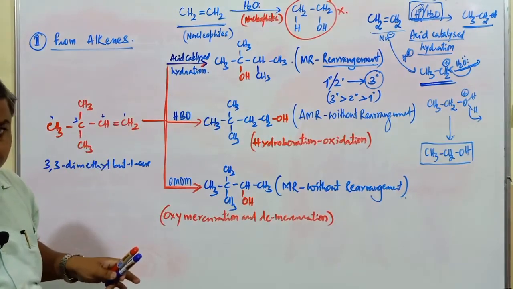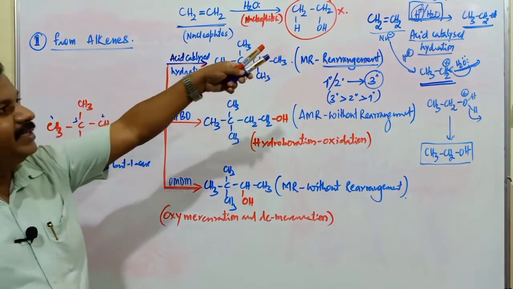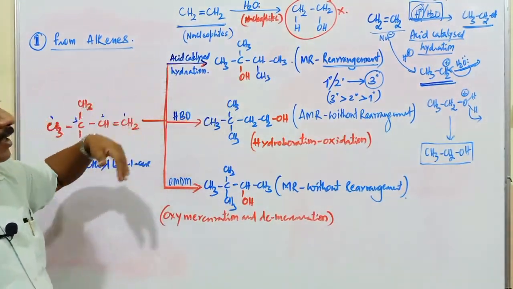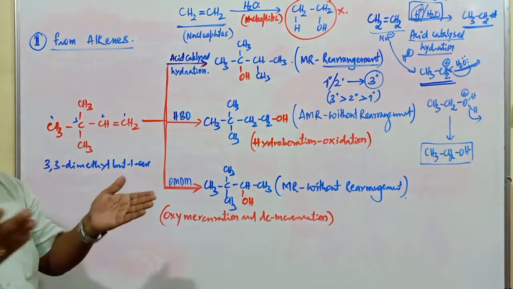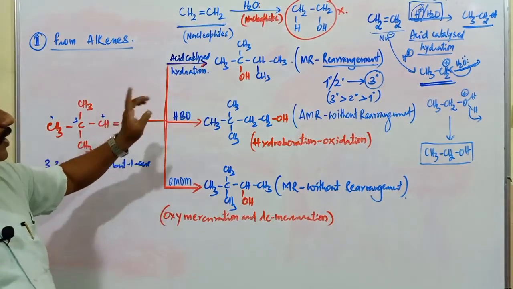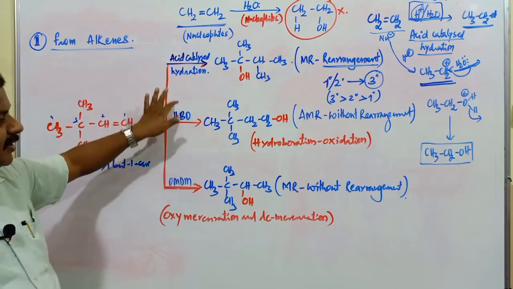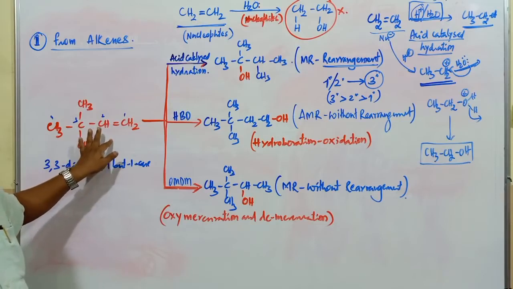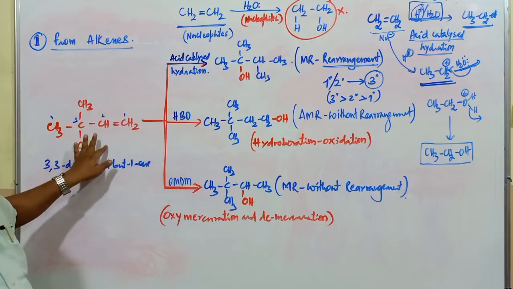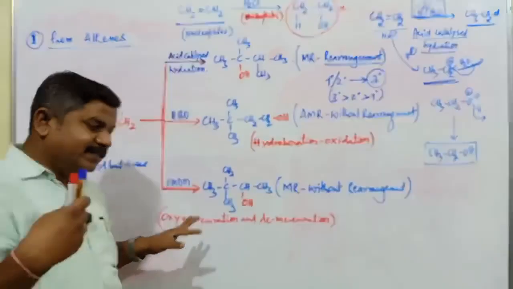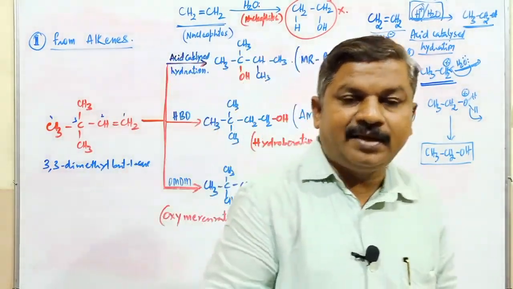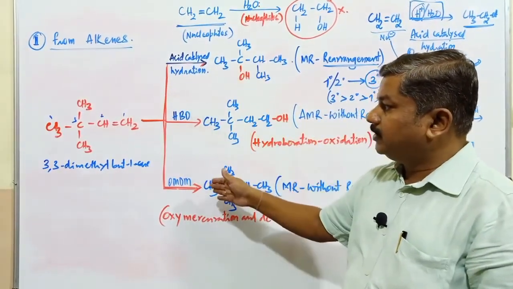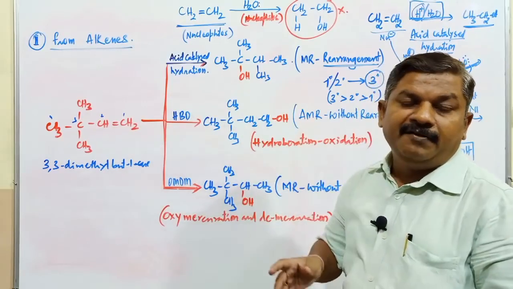In detail, we have to discuss the mechanism. As I mentioned, that is a simple mechanism for the conversion of alkene into alcohol. Like that, we have to go with different types of compounds where ring expansion takes place. After the discussion of the mechanism for these three types of reactions, it is possible to predict what type of alcohol is produced from a simple alkene. So in the next class, by taking different examples of ring expansion and different alkenes, with the help of the mechanism, we will convert alkenes into different types of alcohols.